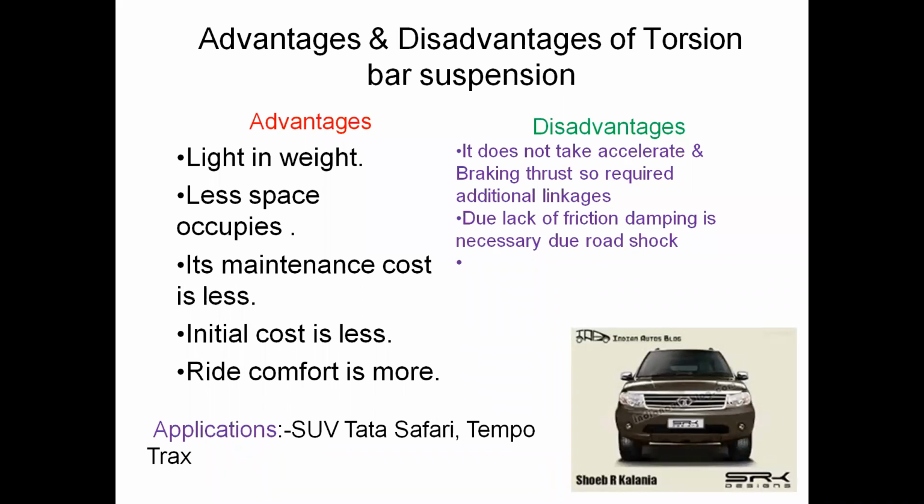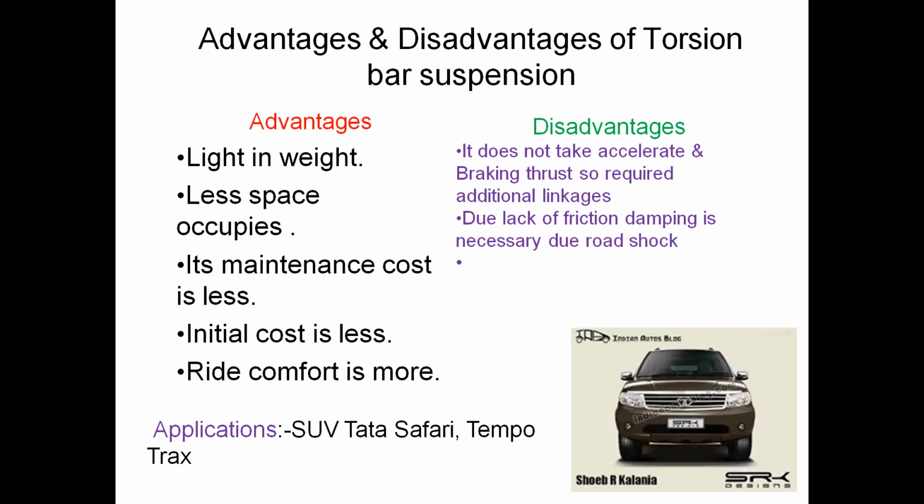This torsion bar suspension system does not directly take those loads. Some different and additional linkages are used to connect to this suspension system. That is one disadvantage. And due to lack of friction, damping is necessary due to road shocks.